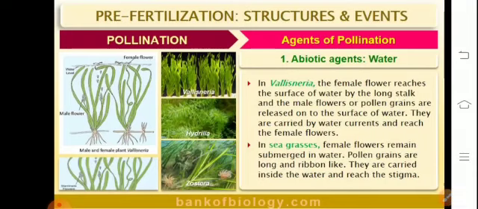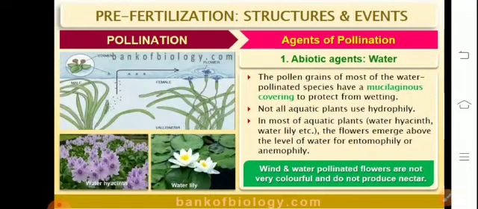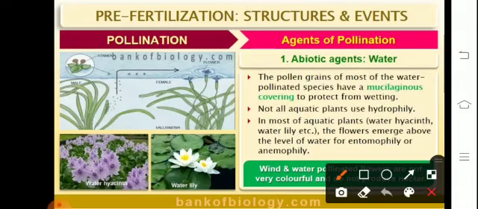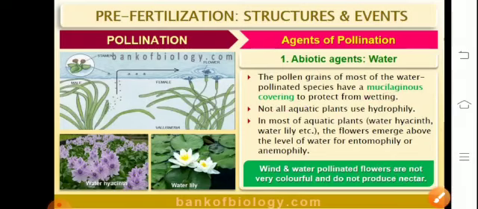In Vallisneria, the female flowers reach the surface of water with the help of a long stalk, and the male flowers are released onto the surface, thus ensuring pollination. The pollen grains of water pollinated species have a waxy coating, that is a mucilaginous covering, to protect them from wetting.